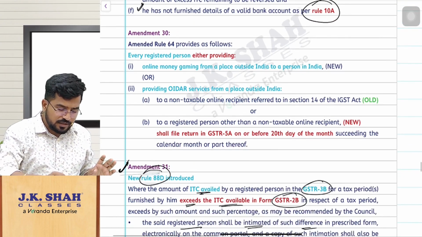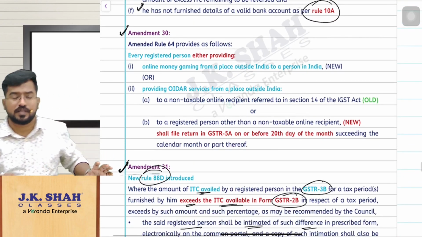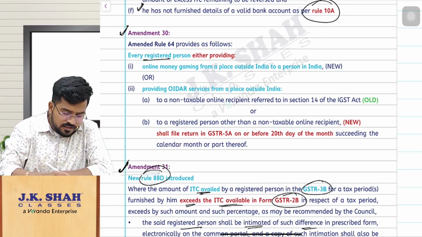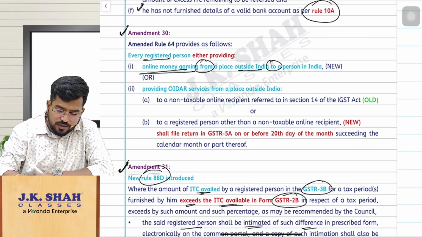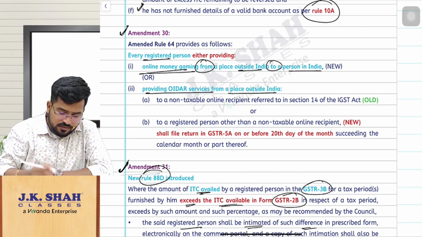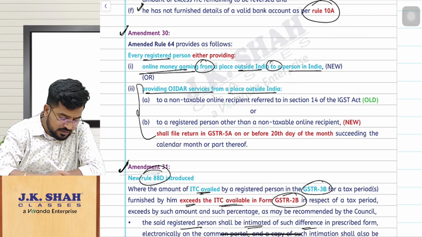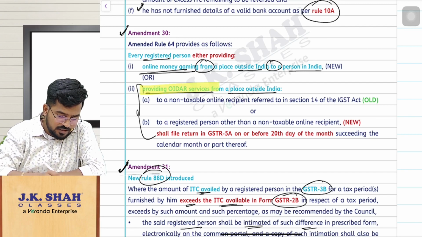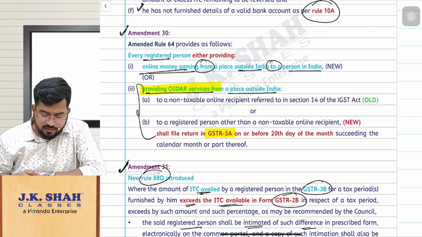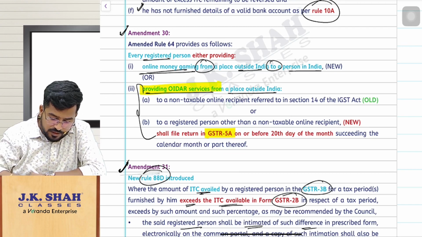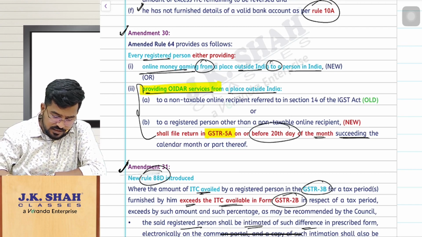Finally, a small amendment here in this particular chapter, that is amendment number 30. This is nothing but every registered person who is providing online money gaming from outside India to a person in India, this is the new rule, or providing OIDR services from a place outside India. So this was already there. Earlier, person making OIDR services shall file GSTR 5A on or before 20th day of the month succeeding the calendar month.